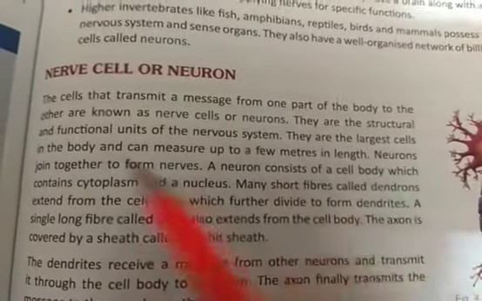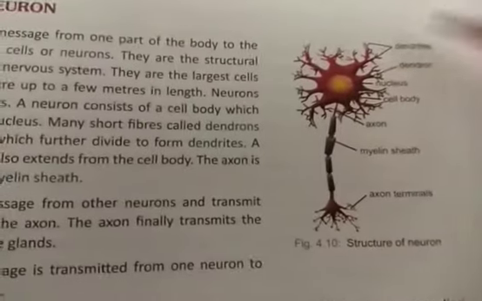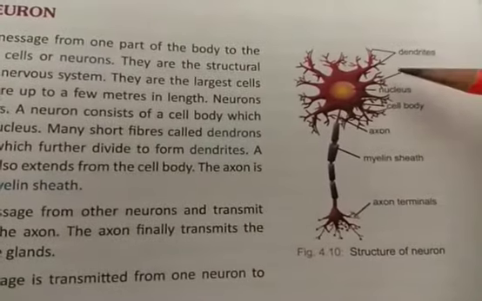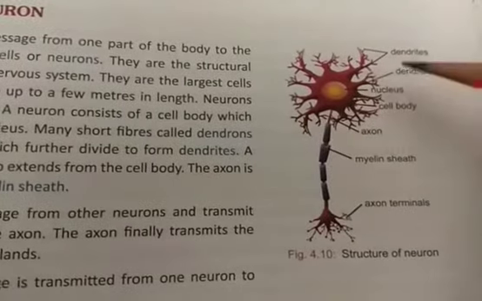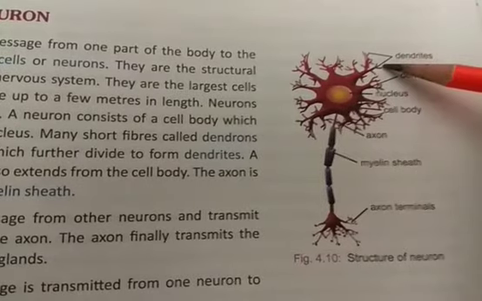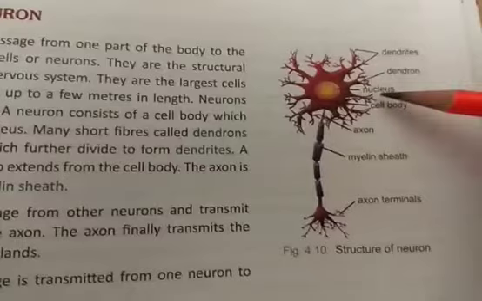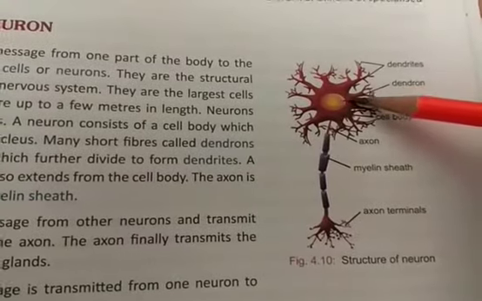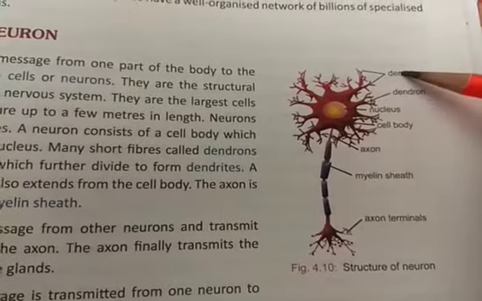Now let us see the nerve cell or neuron. So this is the diagram, and how it transmits the message from one side to another side. Within it, let us see. So students, the dendrites receive the signal in the form of the impulse, and thereafter it is transferred to the dendrons. These thick ones are called the dendrons and these thin ones are called the dendrites.